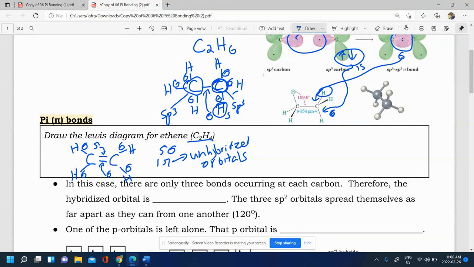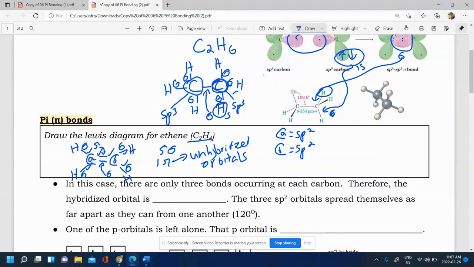And let's go and just do the hybridization of carbons. So let's call this one carbon A. If I want to know the hybridization of carbon A, I have 3 domains, sp2. And for carbon B, I have 3 domains, sp2.